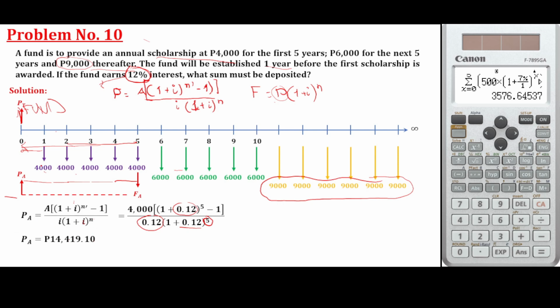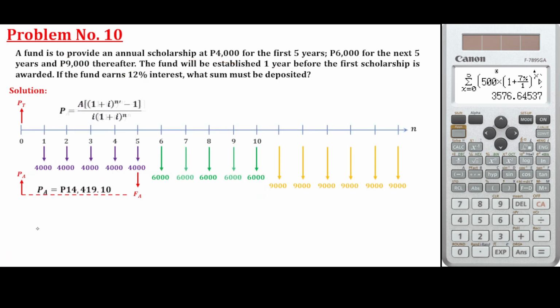Okay, so based on what you need, let's say the only question here is: if you need to fund 4,000 pesos for 5 years, what should be the present amount? What should be the fund needed? No, for this allowance only. However, we still have 6,000 here. We just need to move to get the future amount first and then transfer it to the present amount.